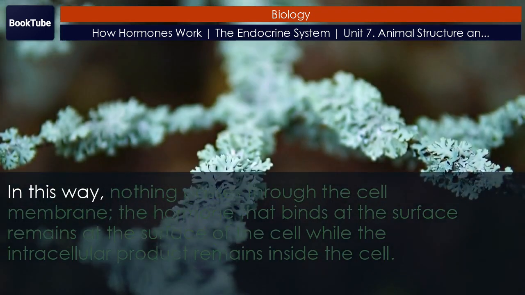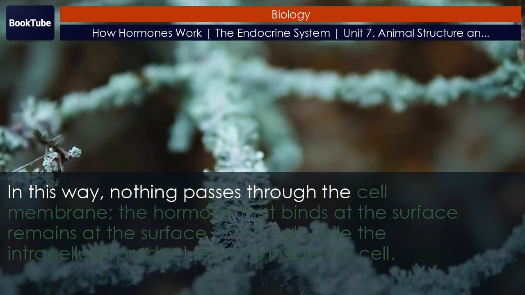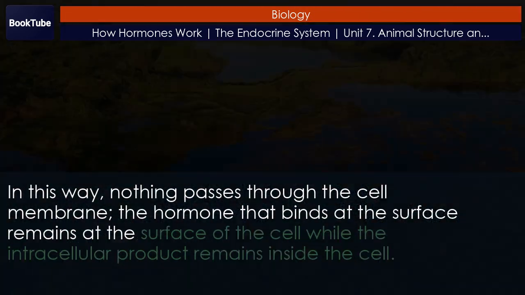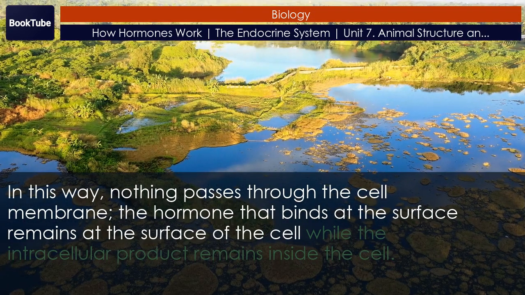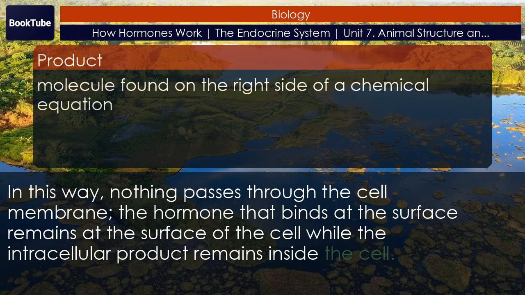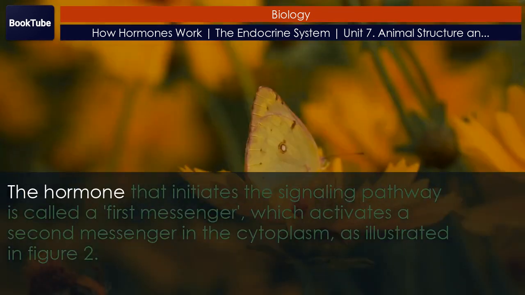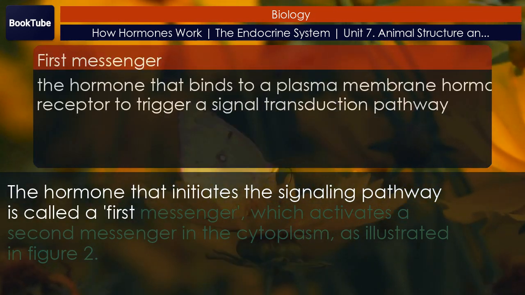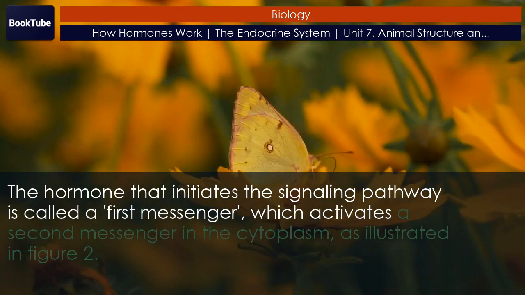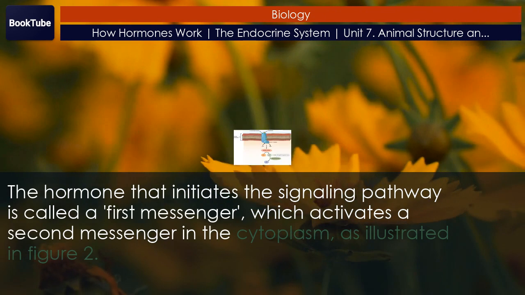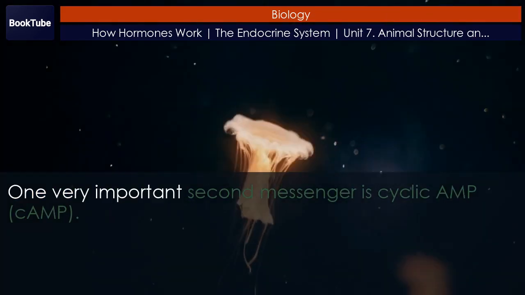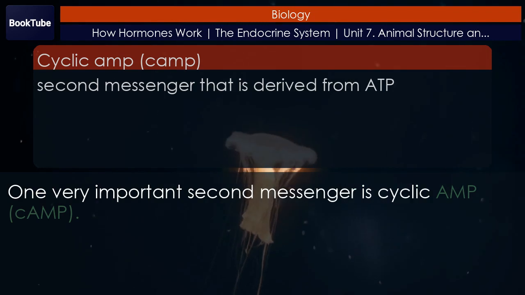In this way, nothing passes through the cell membrane. The hormone that binds at the surface remains at the surface of the cell while the intracellular product remains inside the cell. The hormone that initiates the signaling pathway is called a first messenger, which activates a second messenger in the cytoplasm, as illustrated in Figure 2. One very important second messenger is cyclic AMP.